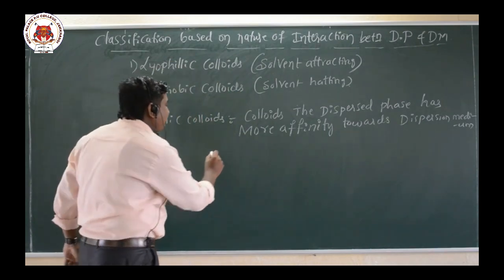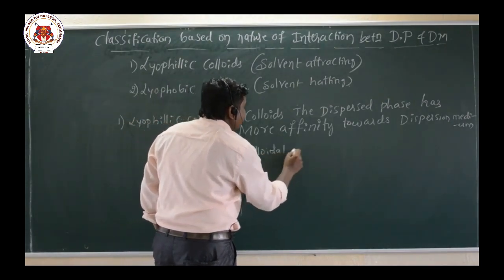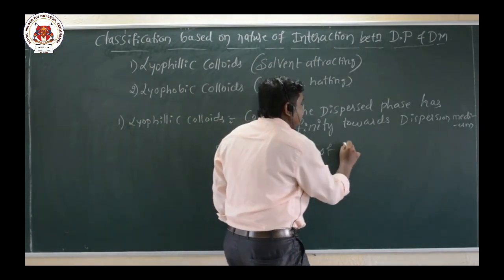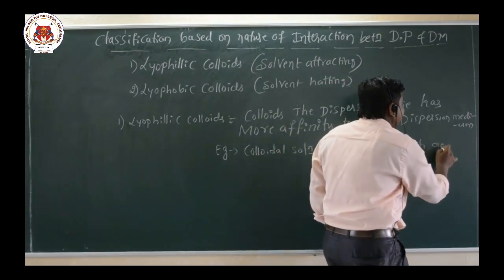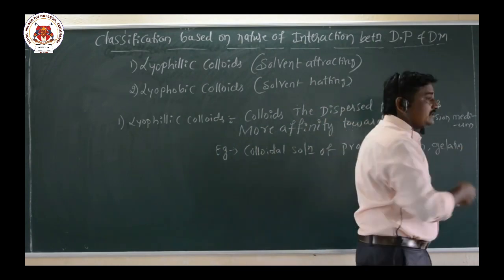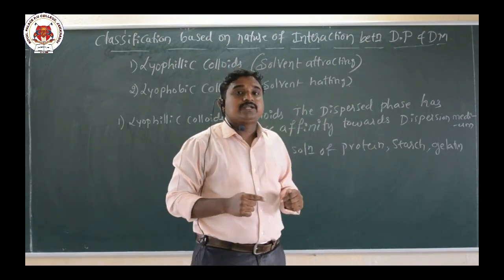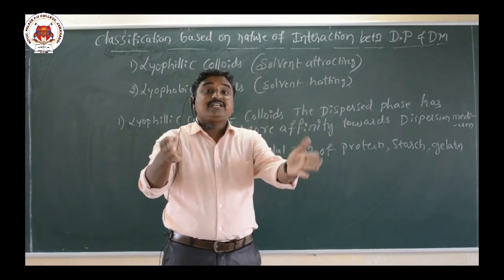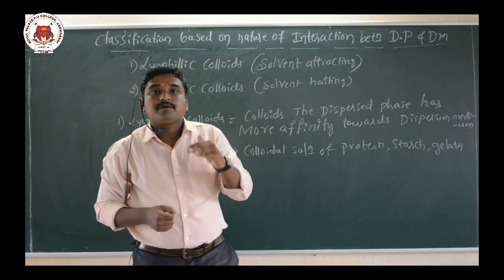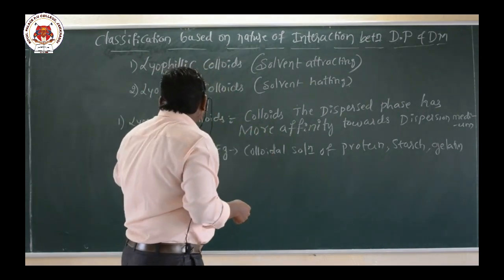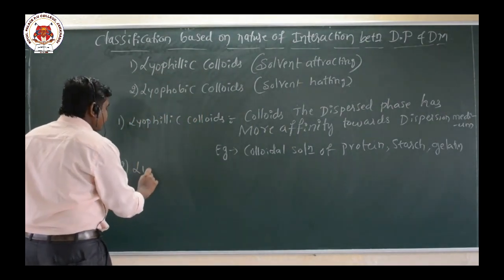Examples are colloidal solutions of protein, starch, and gelatin. In the protein colloidal solution, starch colloidal solution, or gelatin colloidal solution, the dispersed phase particles have more affinity to the dispersion medium. Such colloidal systems are called lyophilic colloids.